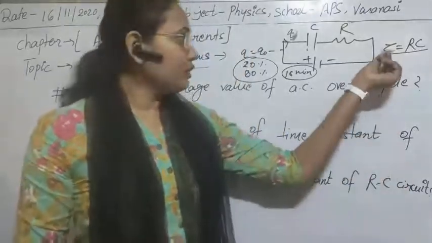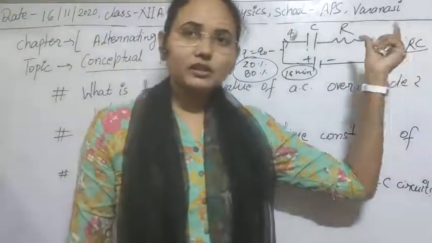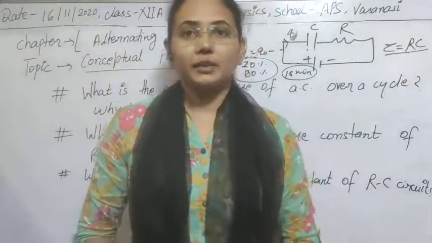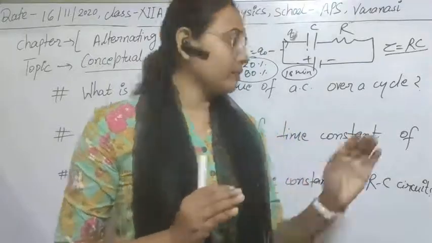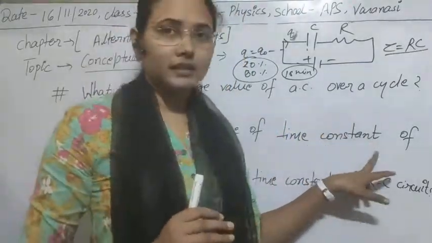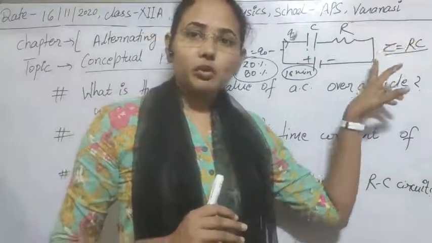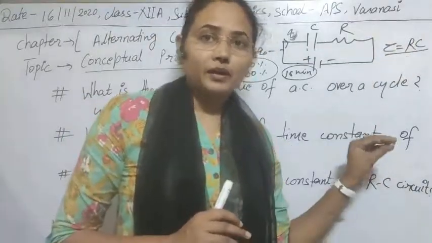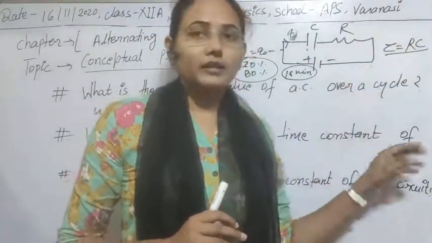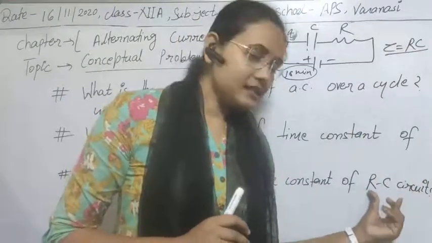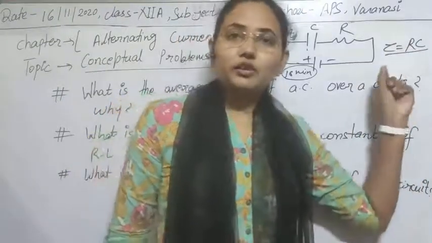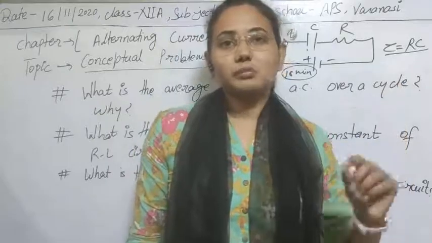If this value is greater, then the charging of the capacitor will be greater. In the case of the LR circuit, the time constant must be smaller for the growth of current, but in the case of the RC circuit, for the charging process it must be greater.